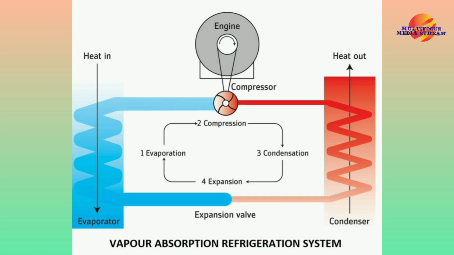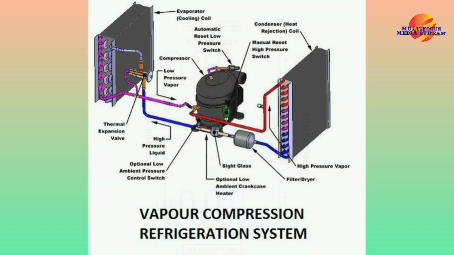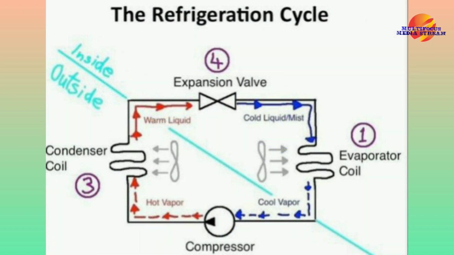Mechanical compression refrigeration systems. The most widely used refrigeration cycle method is mechanical compression. It has applications in both air conditioning and commercial and industrial refrigeration. As the name suggests, these types of systems transfer heat by mechanically compressing refrigerant into a low pressure cold liquid and expanding it into a high pressure hot gas. Refrigerants are substances that can boil at a wide range of temperatures with the application or removal of pressure.